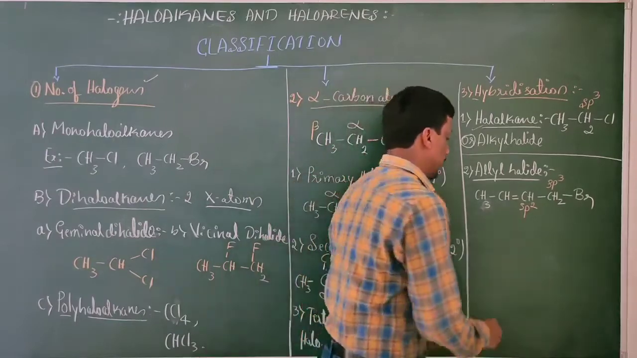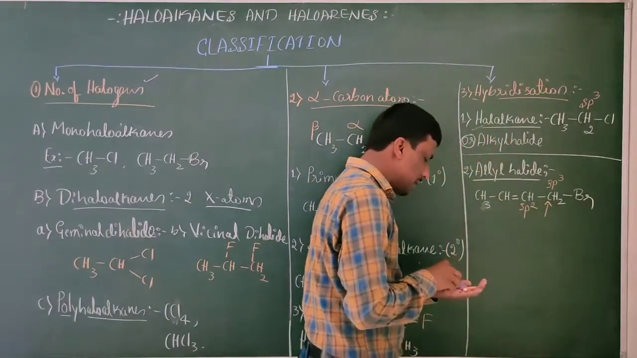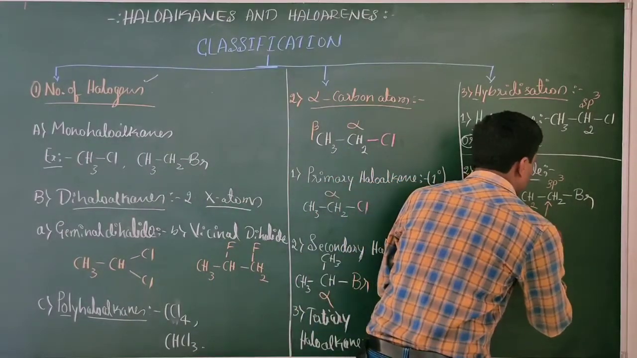Okay, now therefore this carbon atom is called the allyl carbon atom.